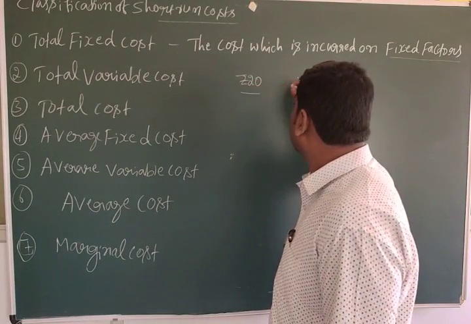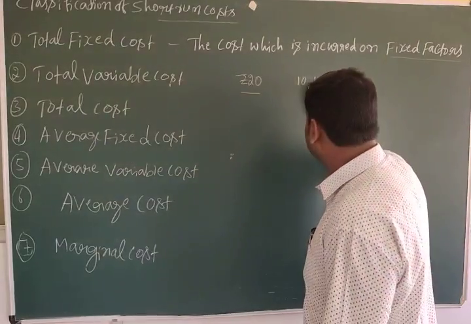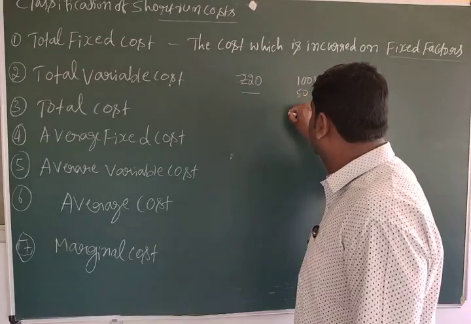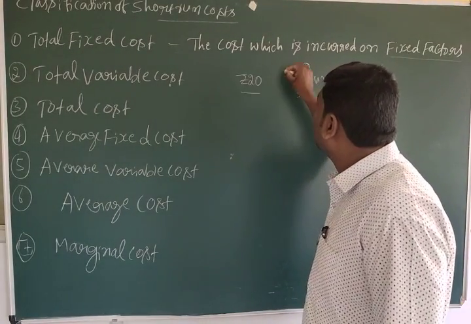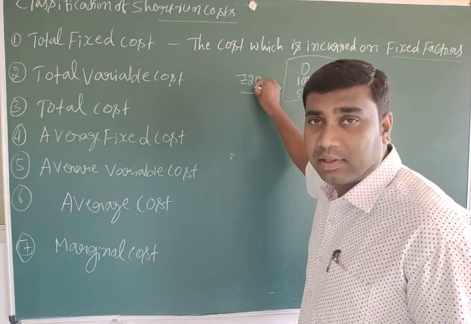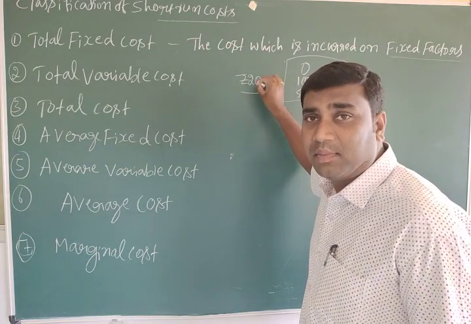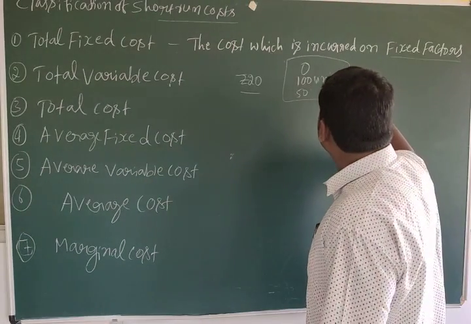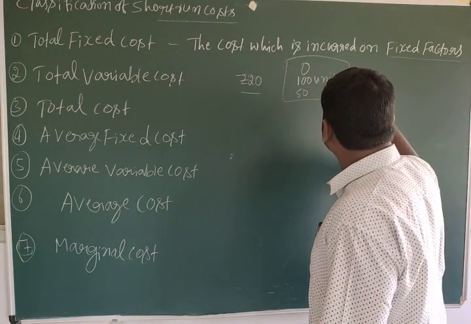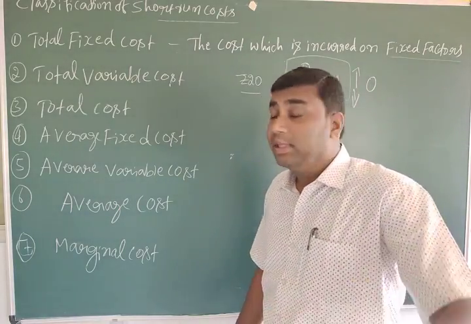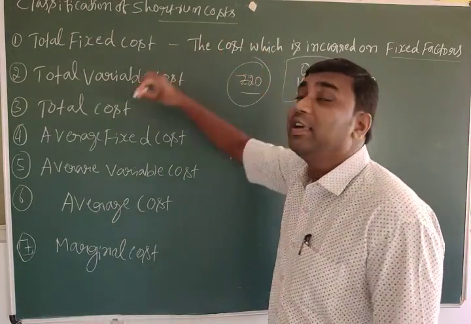That is fixed. You can produce 10 units or 100 units, either 50 units or 0. Whatever you produce, the cost never changes and remains the same. Whether output increases, decreases, or is 0, there are no changes in the fixed factors.